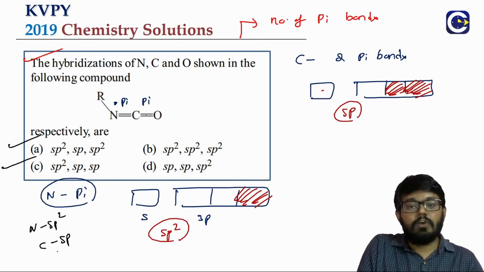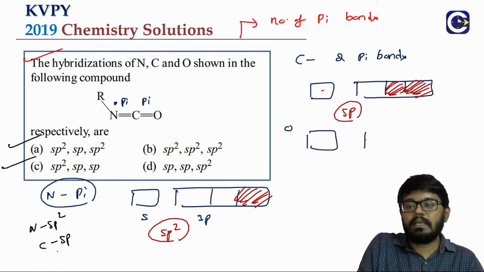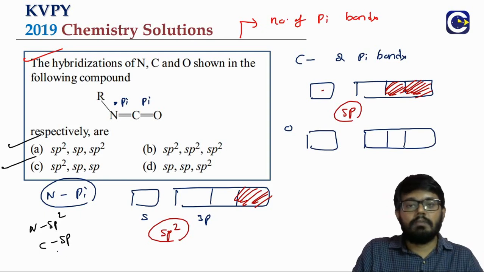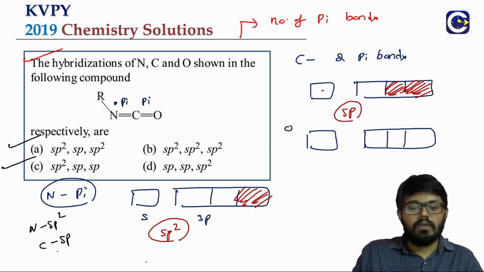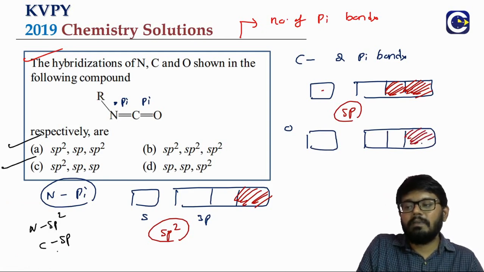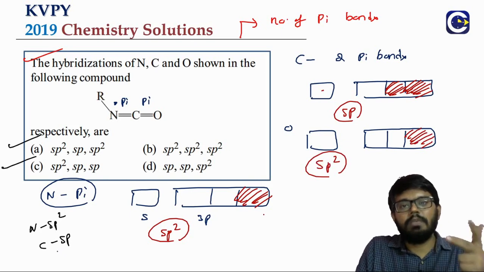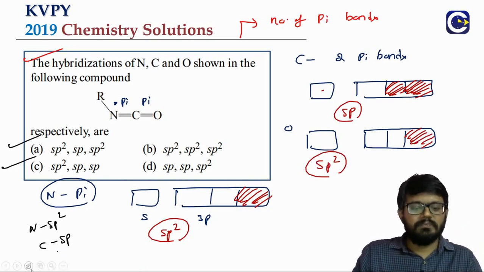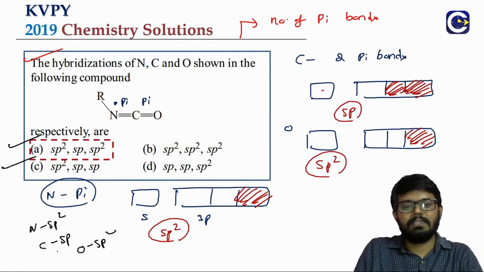Oxygen, it is forming a double bond, means there is one pi bond. So oxygen, same concept. It will have one s orbital and then three p orbitals in the valence shell. One of the pure p orbitals is used for the pi bond formation, which means the remaining is one s orbital and then two p orbitals. Hybridization is sp2. So nitrogen sp2, carbon is sp, and then again oxygen will be sp2. Check it, what is the answer? It is option A.